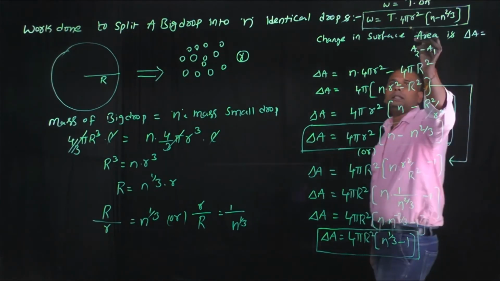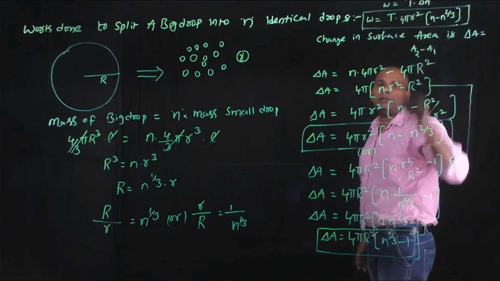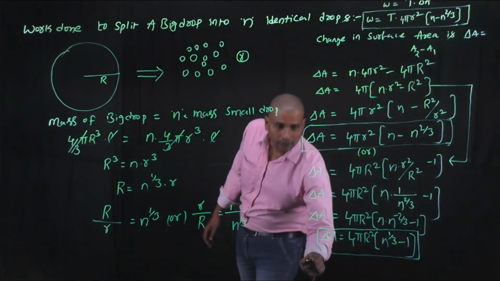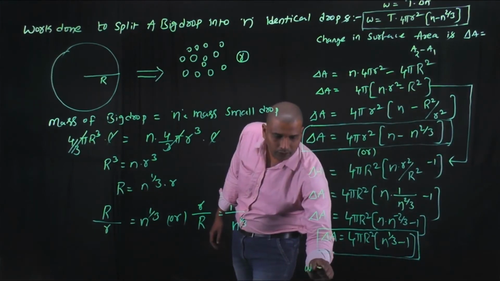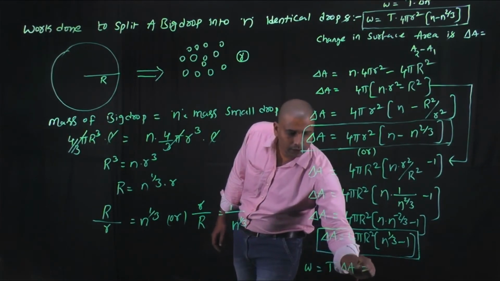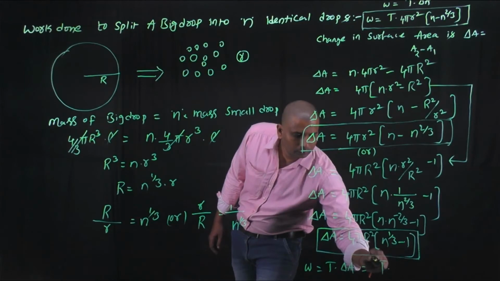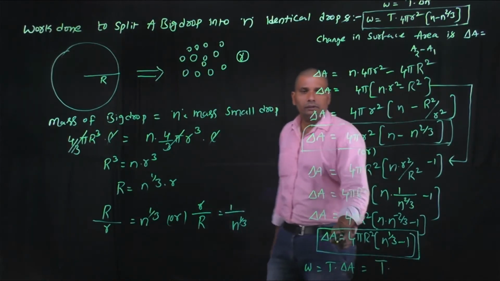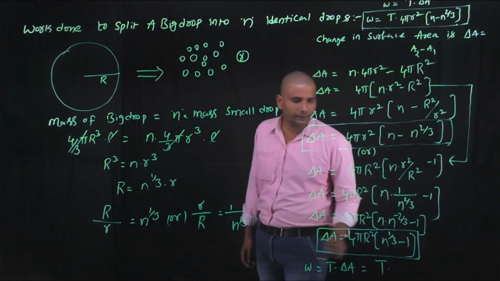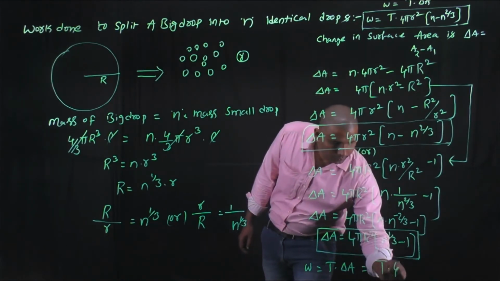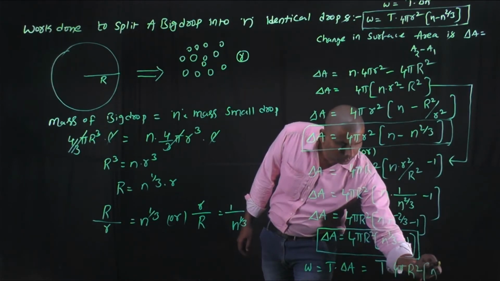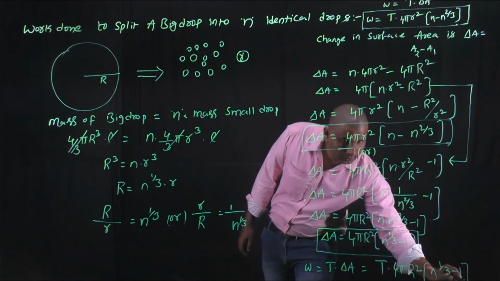Or we can write the work done in terms of radius of the big drop. Once again, W, work done, equals surface tension into change in surface area, that equals T into the value of delta A in terms of radius of the big droplet, which is 4 pi r square into n power 1 by 3 minus 1.